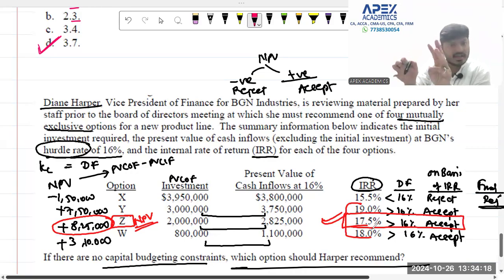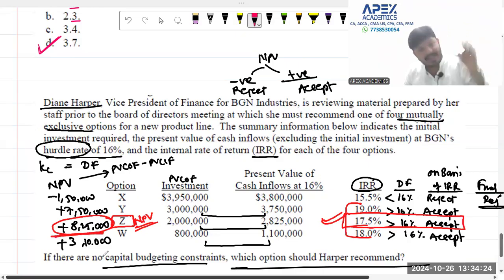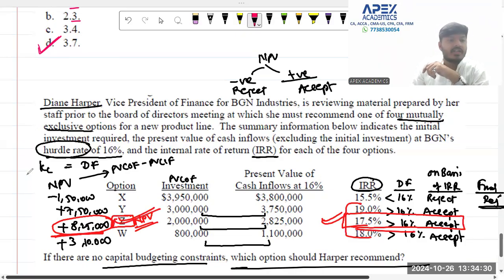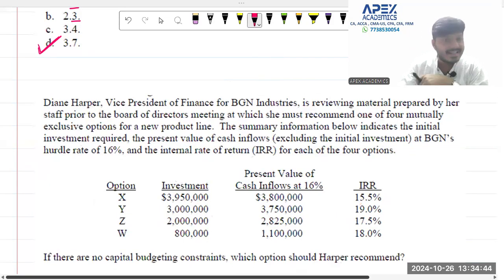I said, chalo, all three are good, but NPV now helps me to identify the one with the highest NPV, which is 8,25,000, and I select 8,25,000 as the highest NPV and the positive IRR. Therefore, I select project number Z for this particular project. Please ensure that this is copied down in your notebook. Pause the video now. Write this down or take a screenshot and ensure that these notes that I'm giving are of retention to you.